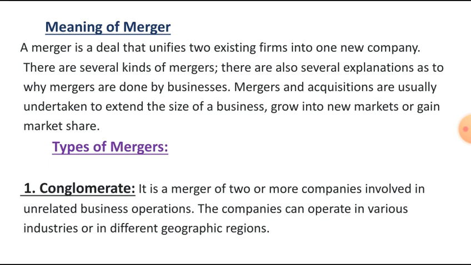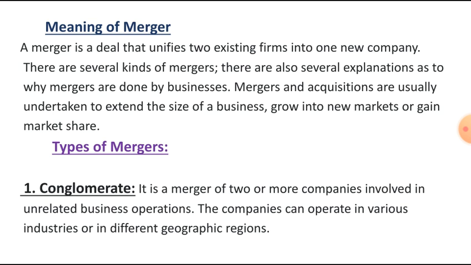Next one is meaning of merger. A merger is a deal that unifies two existing firms into one company. There are several kinds of merger. There are also several explanations as to why mergers are done by businesses.